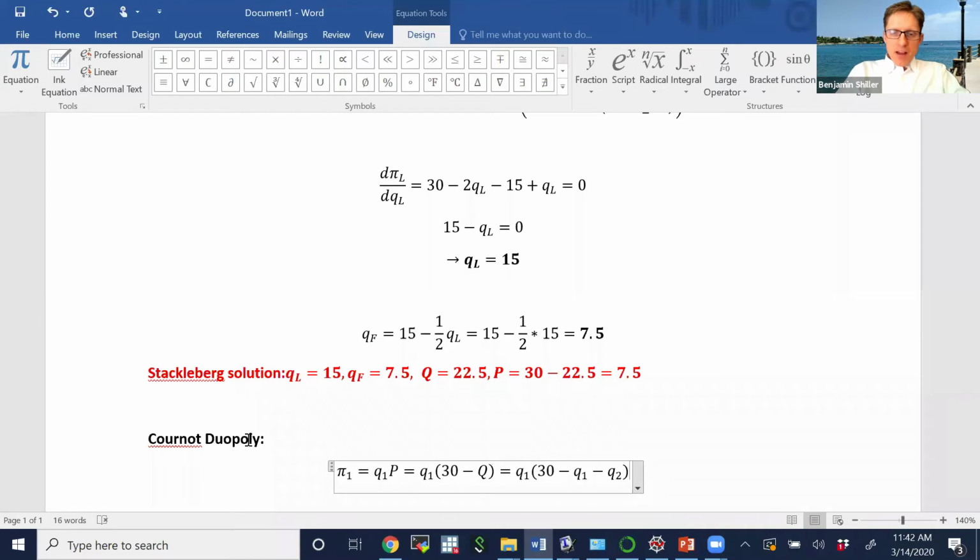Again, there's no cost function in this simplified example, so we don't need to subtract off the cost to get the profits, although in other examples we would.